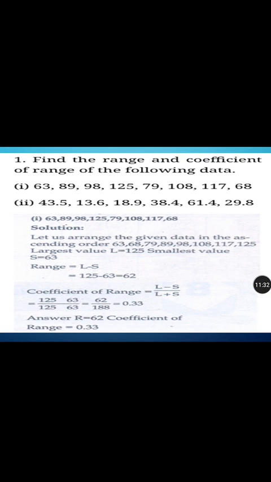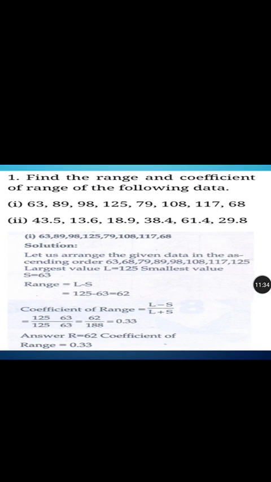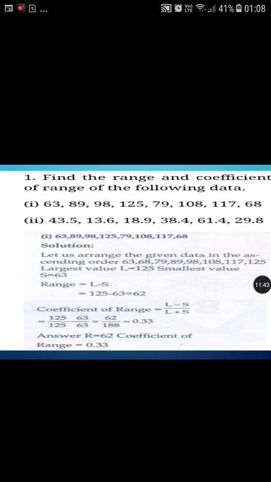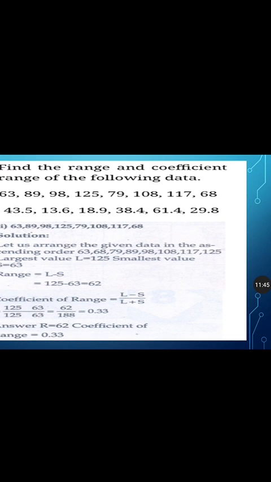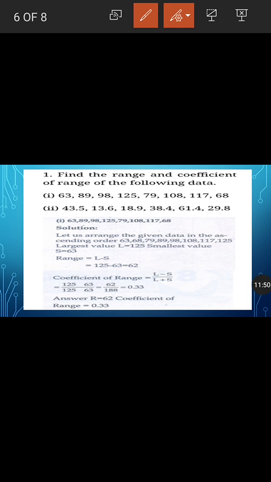I'll give you 1 minute time. So now tell me which is the largest value. The largest value is 125 and the smallest value is 63. So we are going to find the difference, that is 125 minus 63, that is equal to 62. So that is the value of range.